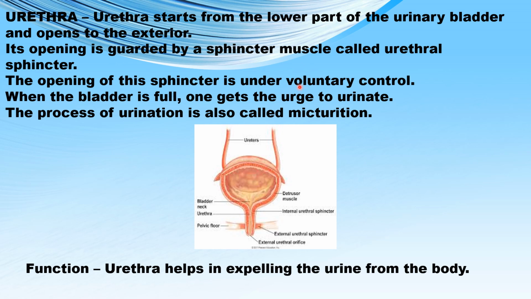It can open and close as per our requirement. So we can control the urge to urinate. When the bladder is completely full, then the sphincter muscle opens up and the process of urination takes place. This process of urination is also called micturition.